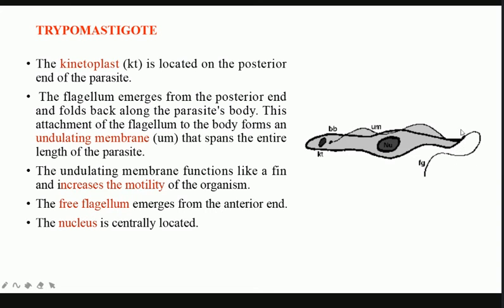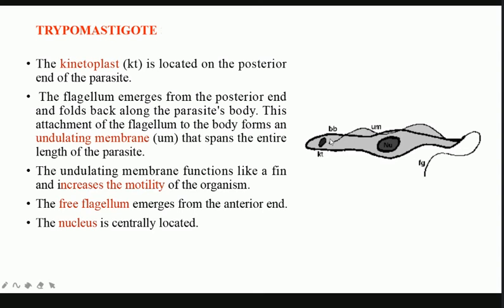So the kinetoplast is posteriorly located in the trypomastigote form. If you look at the flagellum, the blepharoplast or the basal body, marked here as BB, is present near the kinetoplast. Because this is posteriorly located, the flagellum runs along the whole body, and it is connected with the undulating membrane.